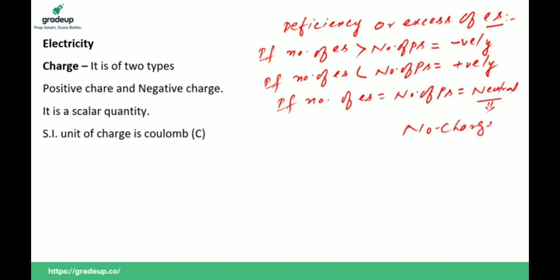So what is charge? Charge on a body basically indicates deficiency or excess of electrons.